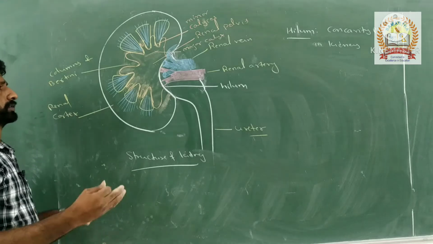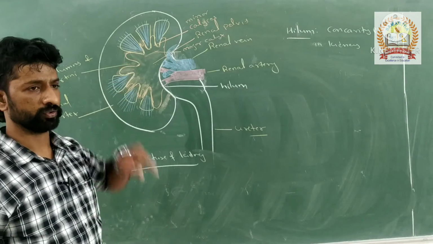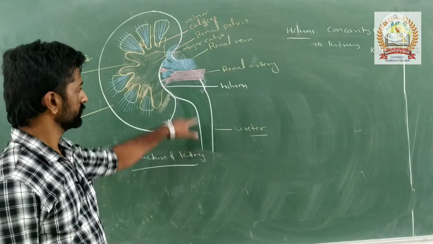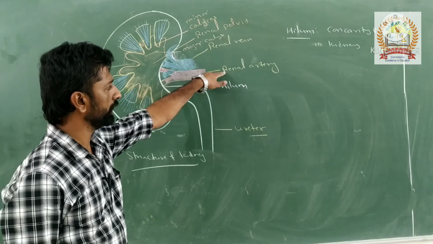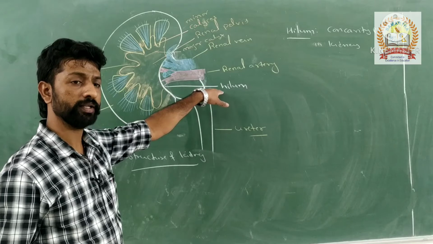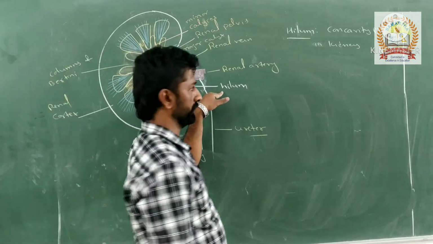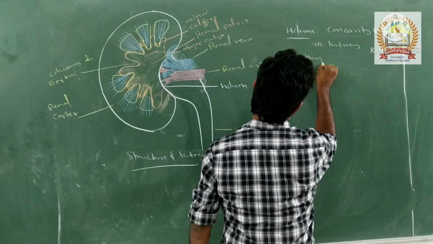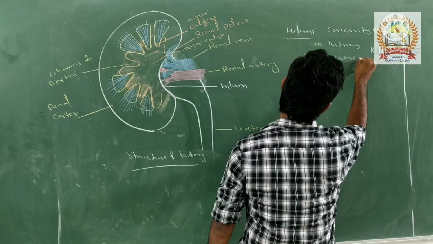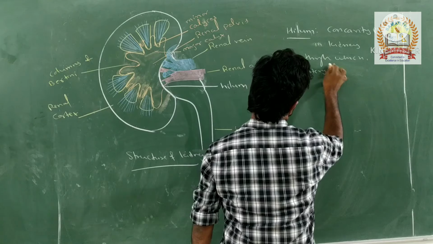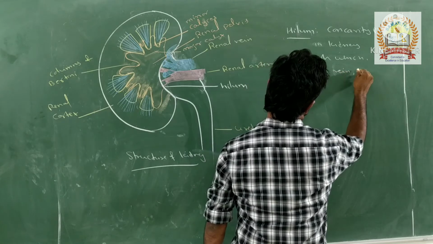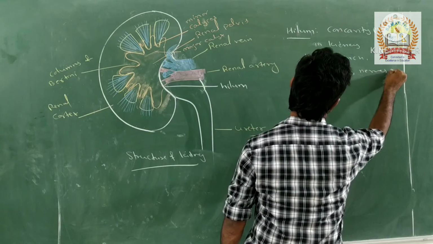So what enters into the kidney through that hilum? Here you can see through the hilum, the renal vein, renal artery, as well as the nerves enter.